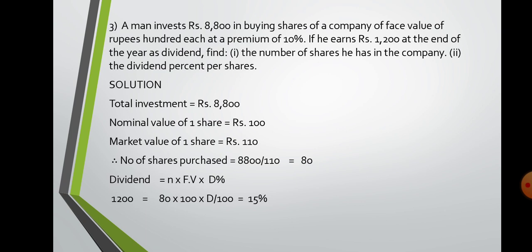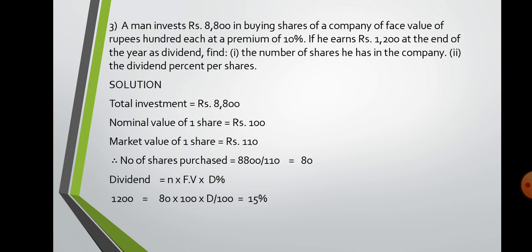Third, a man invests 8800 in buying a share. That means investment is 8800, face value FV is 100, premium 10%. So 10% of 100 is 10, so market value becomes directly 110. Now what do we have to find? The dividend percent, and at the end the dividend is given as 1200.